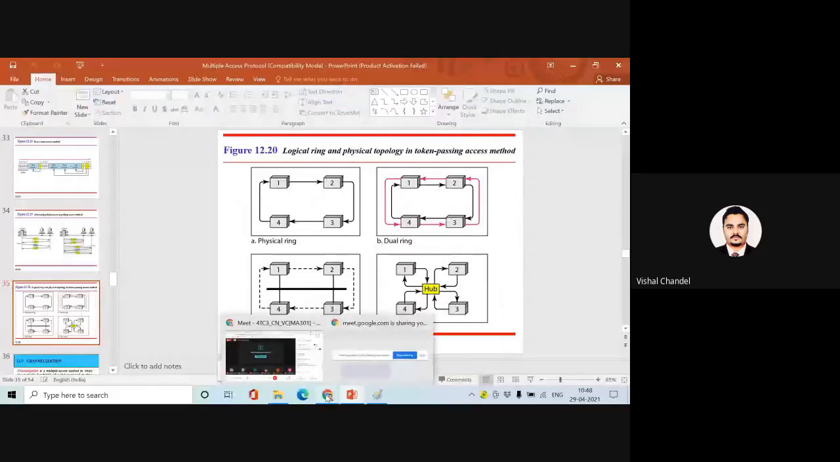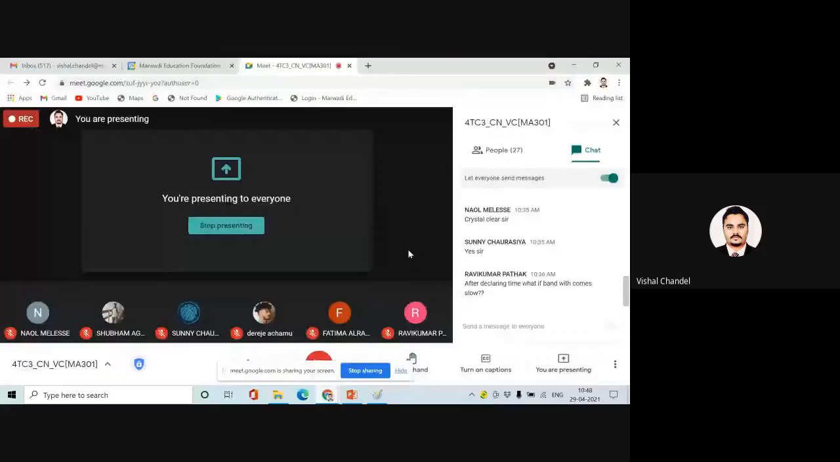Does anyone have any doubt regarding the pooling, reservation, and the last we call the token ring? So you can ask me.